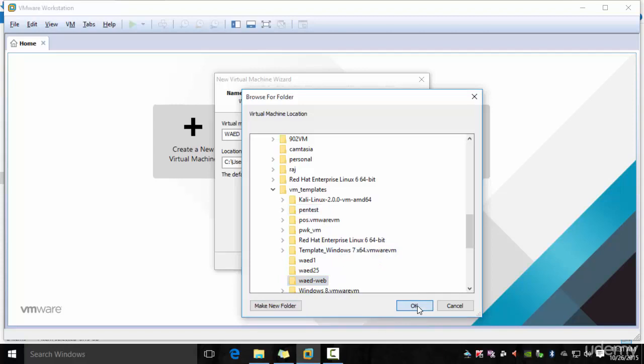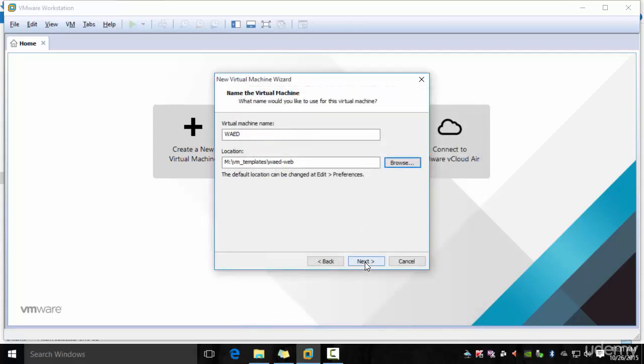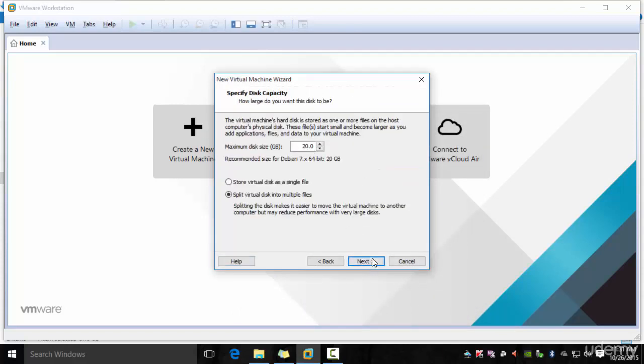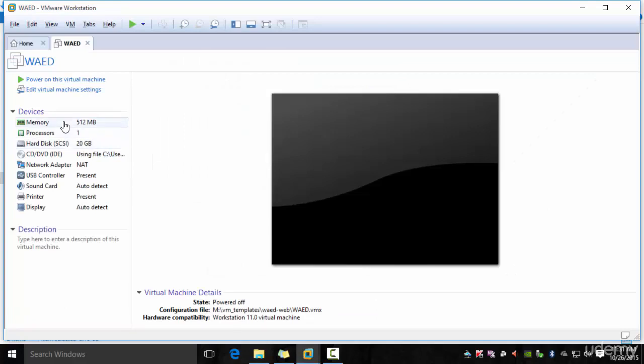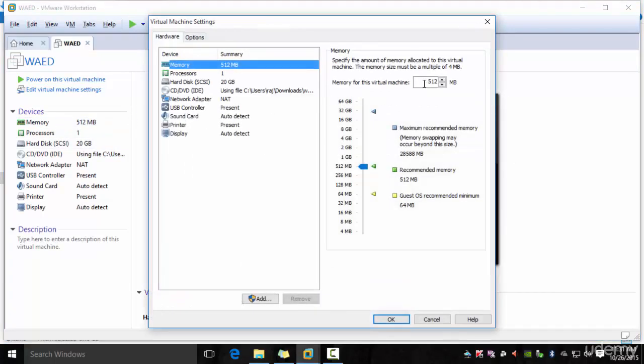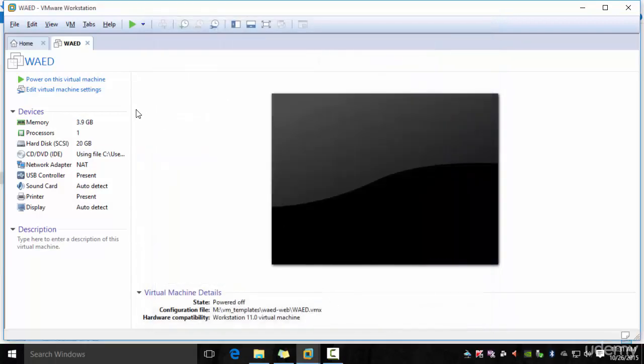So once you do that, you can click next and then pick a hard drive size. 5 to 10 gigs should be good enough, but I chose 20. And then I am increasing the memory to 4 gigs. Say OK, and then power on the virtual machine.